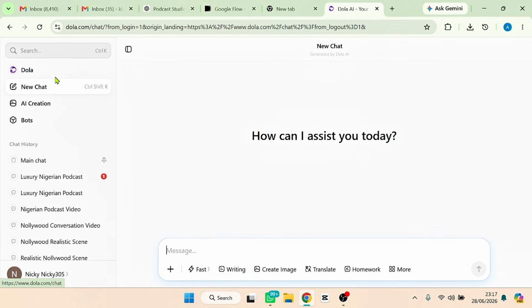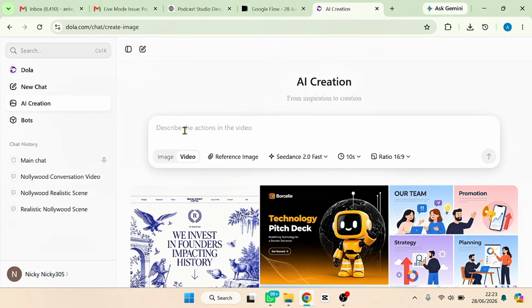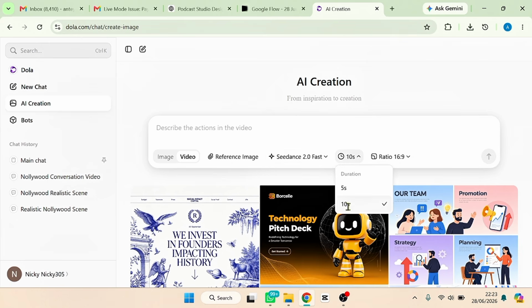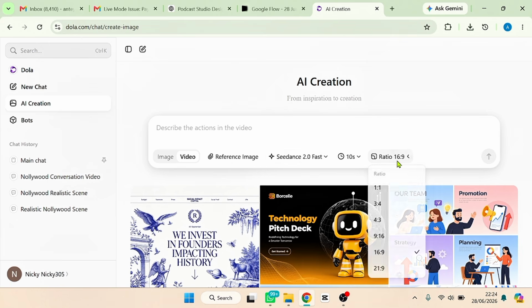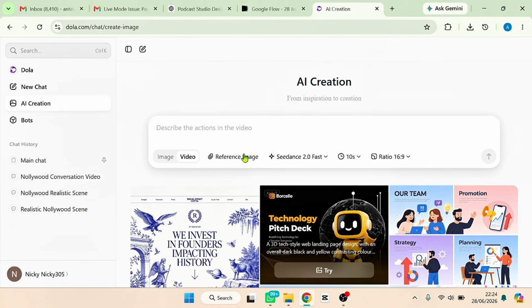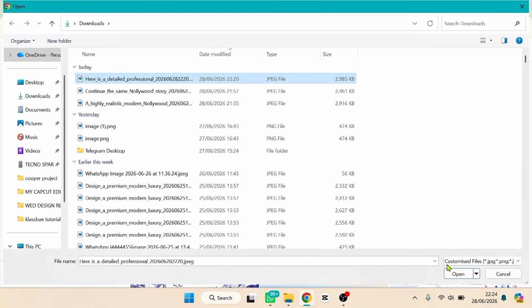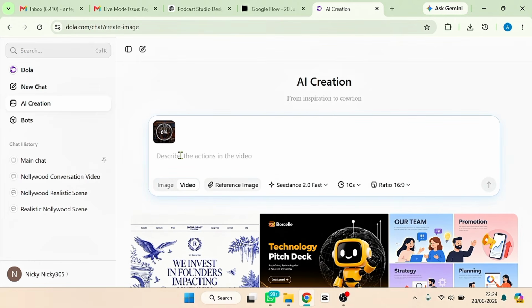You just have to go ahead and click this AI creation. If you click the AI creation, it's going to bring you here, as you can see, put it on video, and you can see the model, select Seedance, and then select the duration 10 seconds, and then go ahead and select your aspect ratio. Okay, 16:9 for YouTube purpose, and click this reference image to bring in your image. So let me select the podcast image. Okay, I just selected it. So now what I need to do, it will load and then I'll paste the prompt.